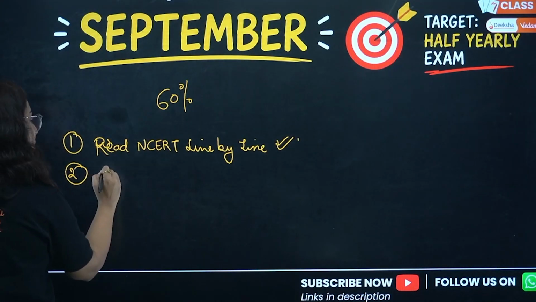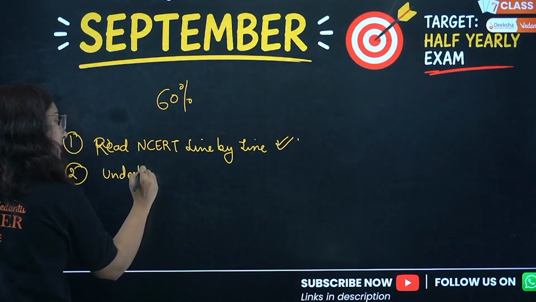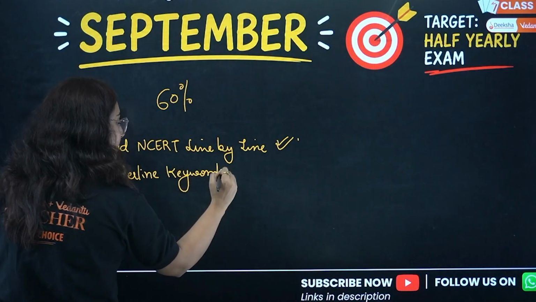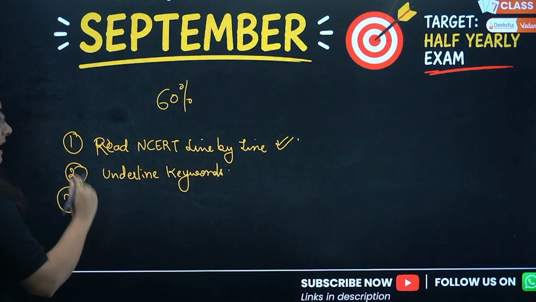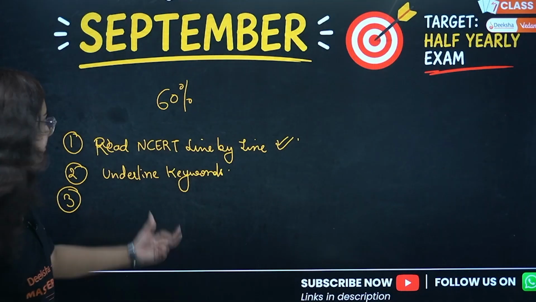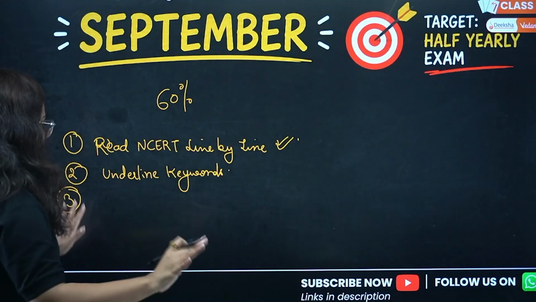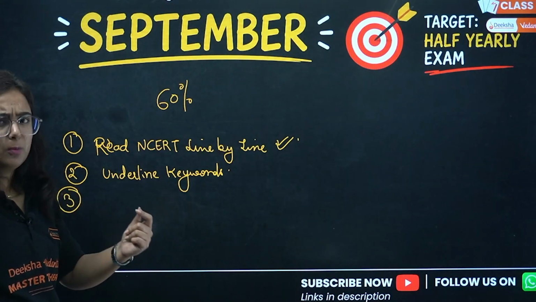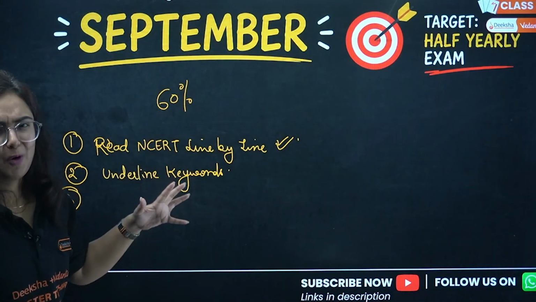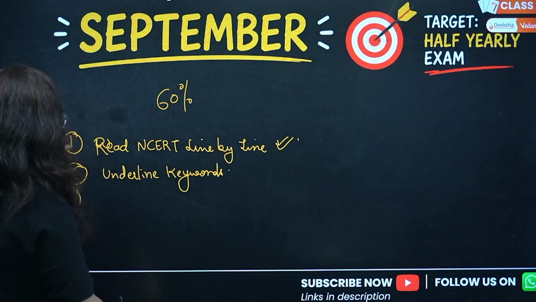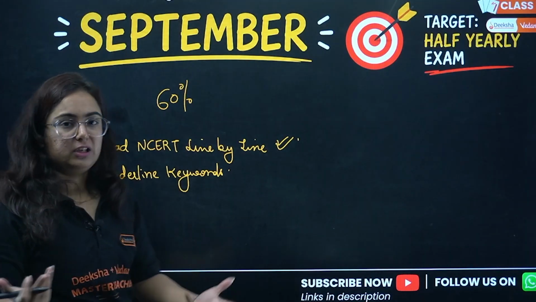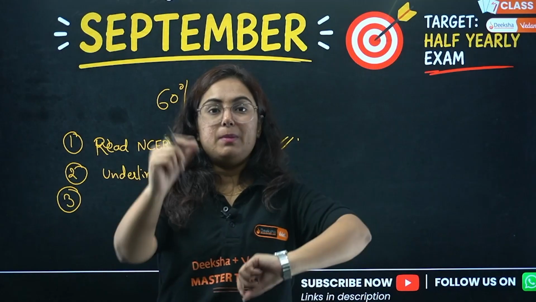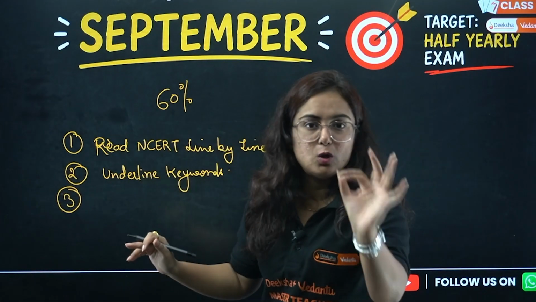Second thing is to underline the keywords. What beta? Underline the keywords. See, whatever I am telling you right now is very, very important. Focus on that every step is being followed by you. So you read the NCERT line by line. Great. Now it's the time to underline the keywords. Use a different pen to make it more productive, but do not make it a rainbow or an art copy. Once you're done with this, now for your preparation, like you read a page of NCERT, you now remember it, close that, and make flowchart type 1-page notes of it.